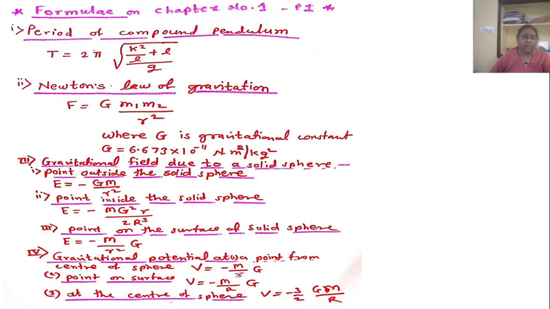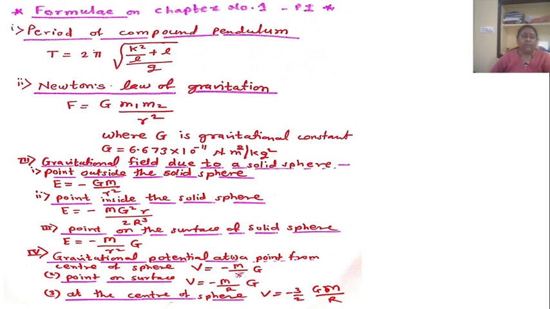Now, formula number 3 is the gravitational field due to a solid sphere. First, for a point outside the solid sphere, the gravitational field E equal to minus G into M upon R square.